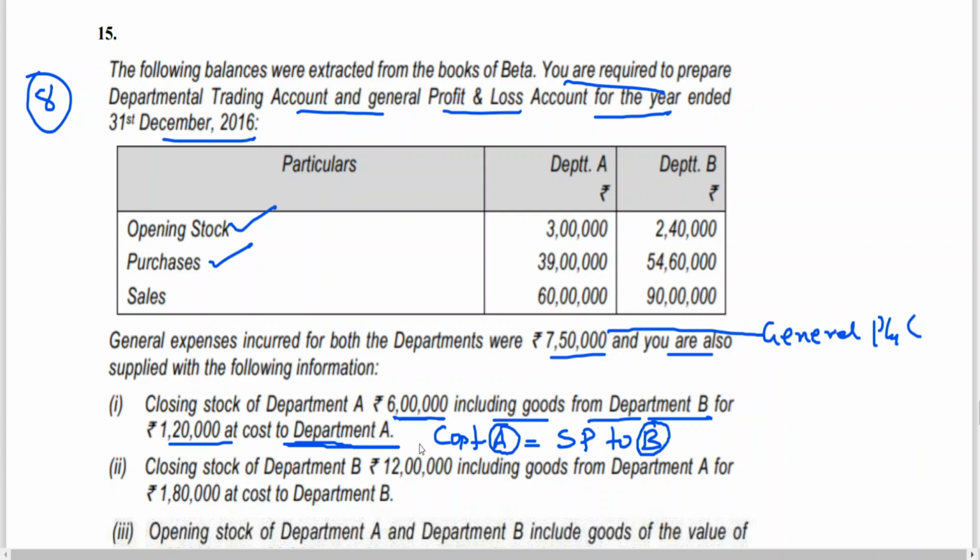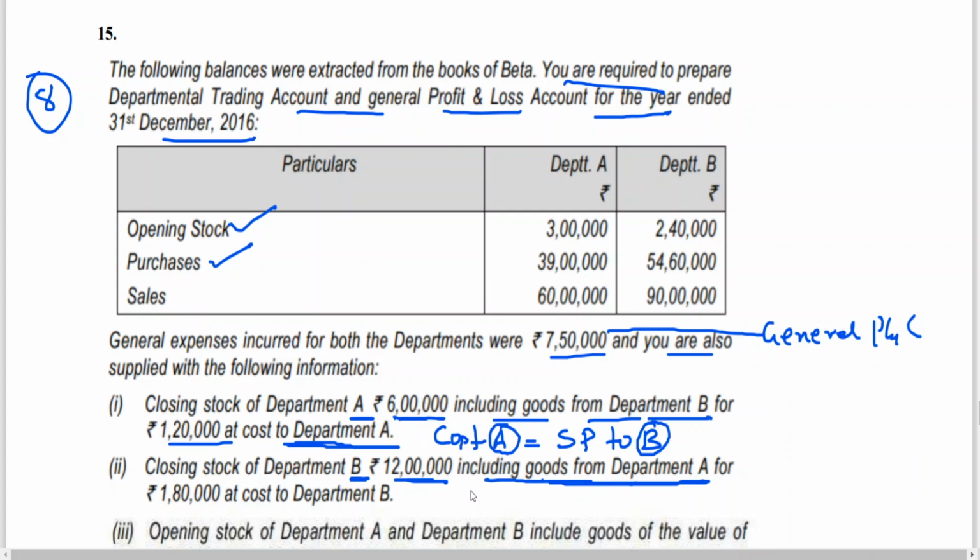Okay, so you got the clarity that we need the percentage of profit of B to remove the unrealized profit of stock left with Department A. Now the interesting point, which we haven't seen in the previous problem: closing stock of Department B is 12 lakhs including goods from Department A. Previously it was the closing stock of Department A; this is the closing stock of Department B. Here we have opening stock and purchases, and for preparing the trading account we have the closing stock also.